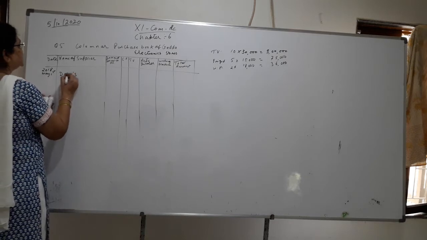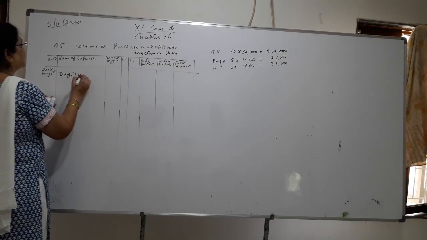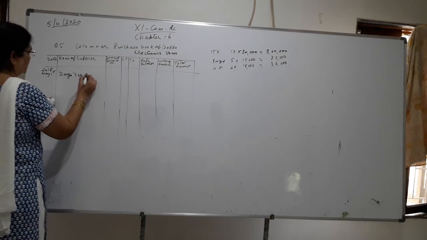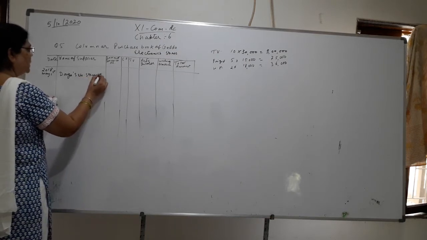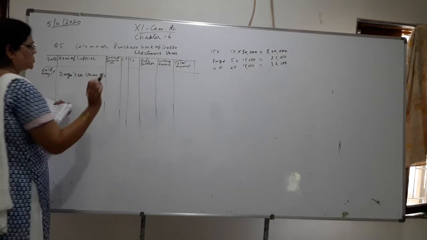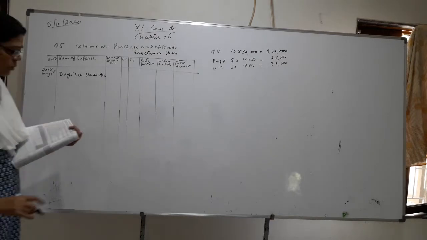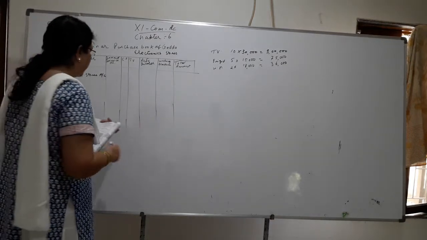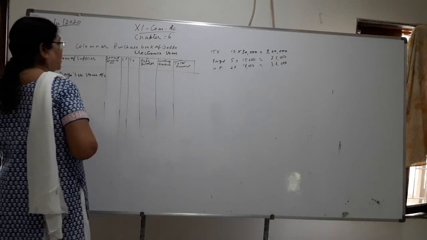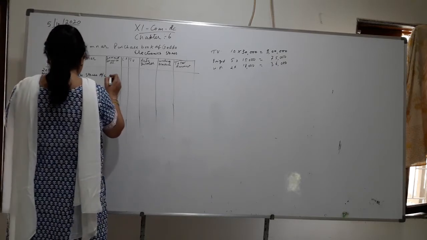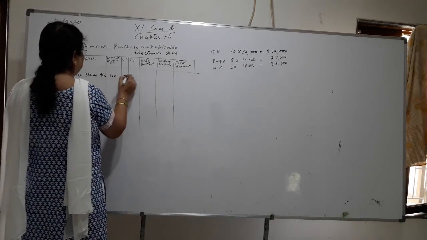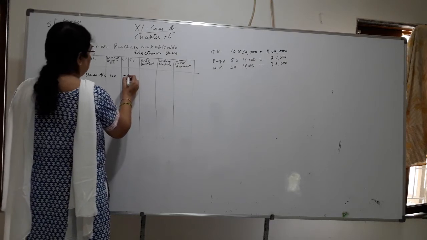Okay, Daya's electronic stores. Daya only, if you write, will do. Okay, Daya's stores. Now how much? No trade discount, we don't have to minus. So write the amount for the first one. Invoice number is given, yes, 100. TV how much? 3 lakhs.